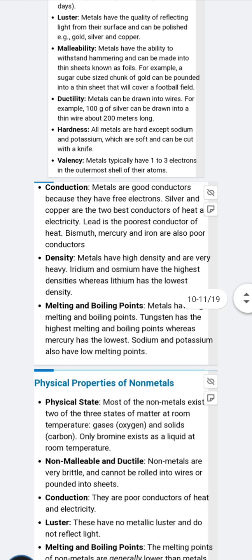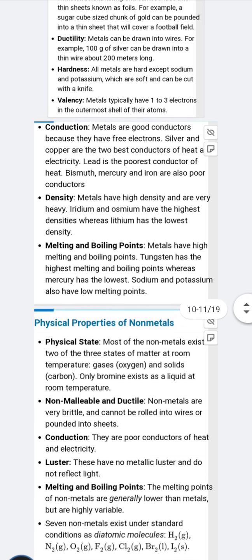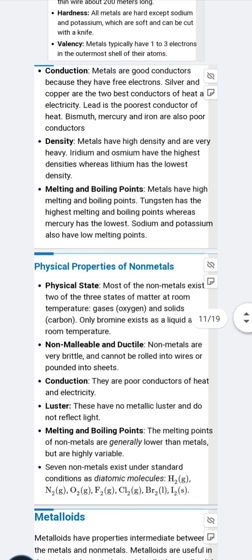Next is the density. Metals have high density and are very heavy. Iridium and osmium have the highest density, whereas lithium has the lowest density. Melting and boiling points: metals are hard in nature, so they have high melting and boiling points. Tungsten has the highest melting point and boiling point, whereas mercury is the lowest. Sodium and potassium also boil at low temperatures.